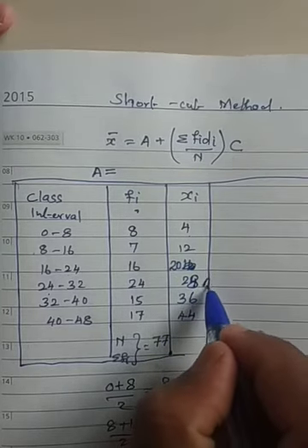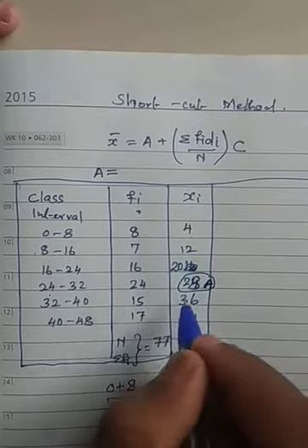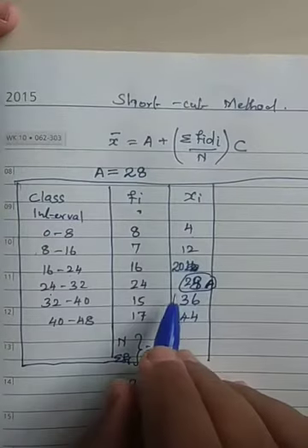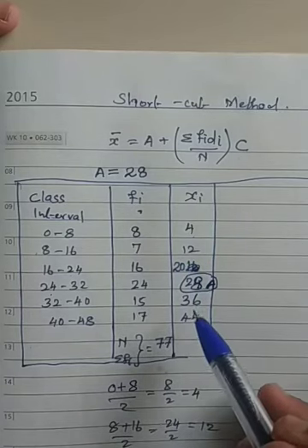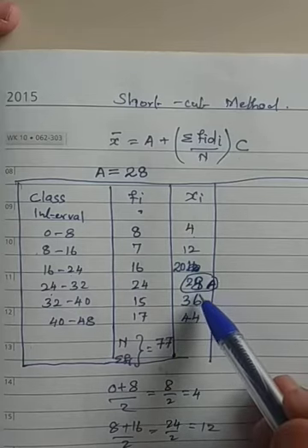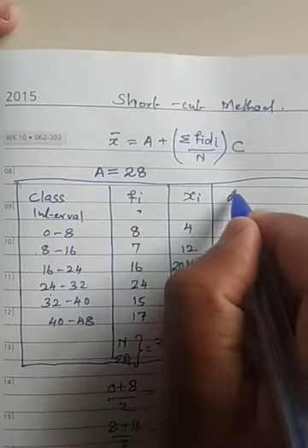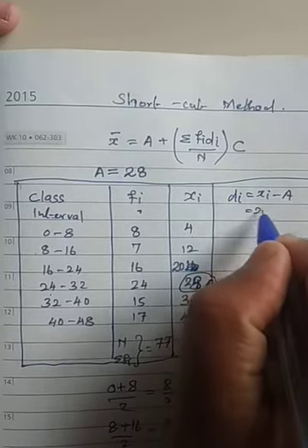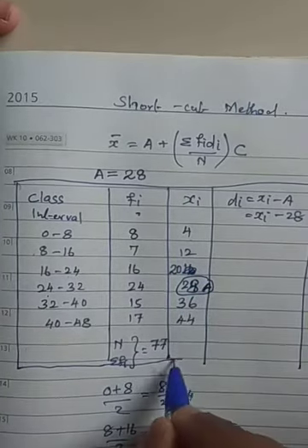I'm going to take A as 28. I am taking A as a mid value. See here, 2, 4, 6 is there, so 6 half is 3. Either you can take 3, but I want a little bit more, so that's why I'm taking A as 28. Then the Di value is Xi minus A, that is Xi minus 28. That value we need to calculate here.